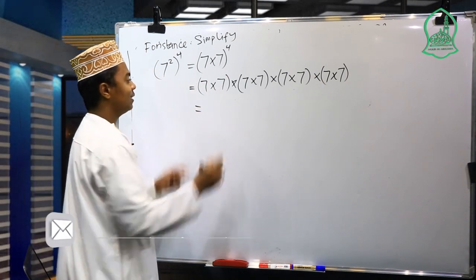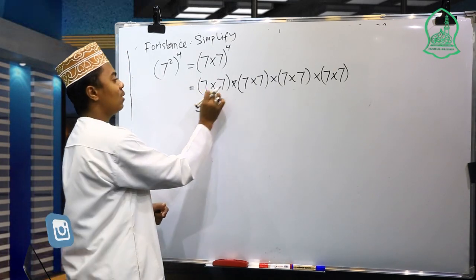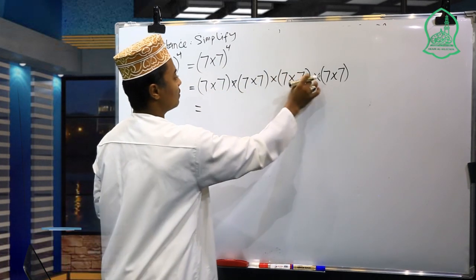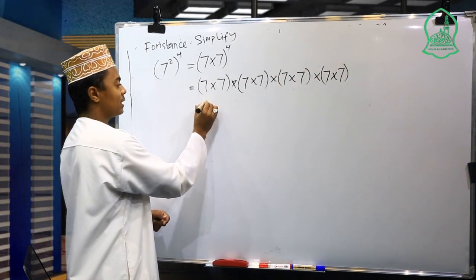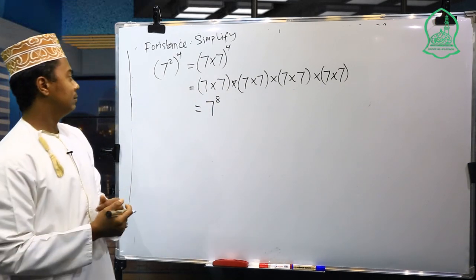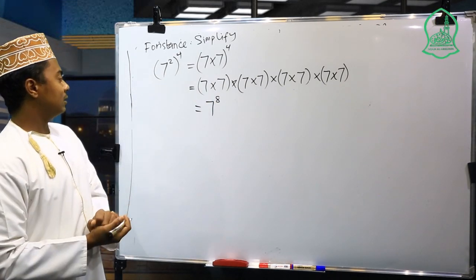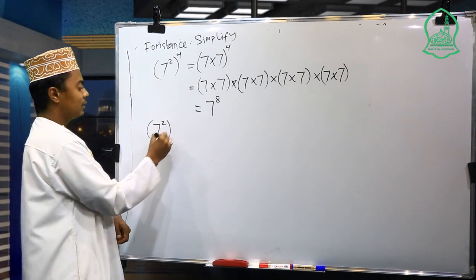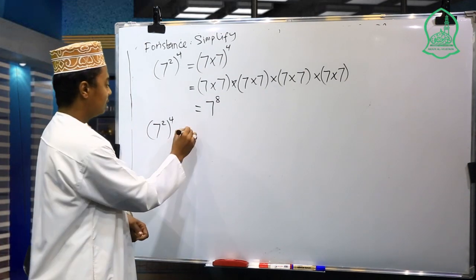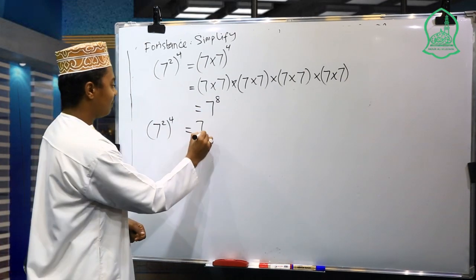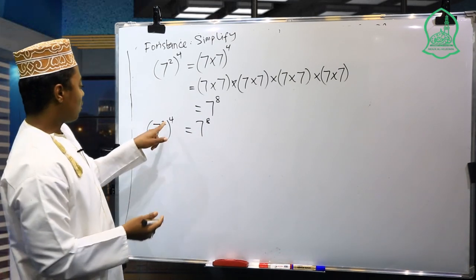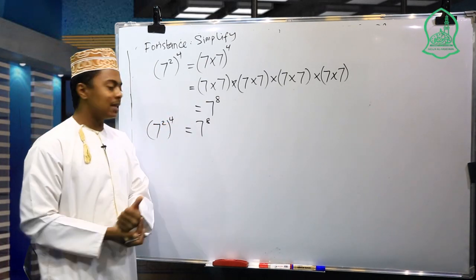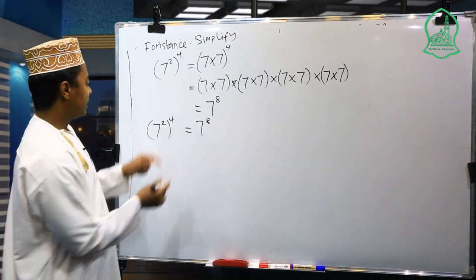So here, if you combine it by counting the number of 7s, we are going to get 8 times: 1, 2, 3, 4, 5, 6, 7, 8. So we are going to get 7 to the 8th power. So 7 squared to the 4th power equals 7 to the 8th. How do they get it? We just multiply the square and the 4th outside.